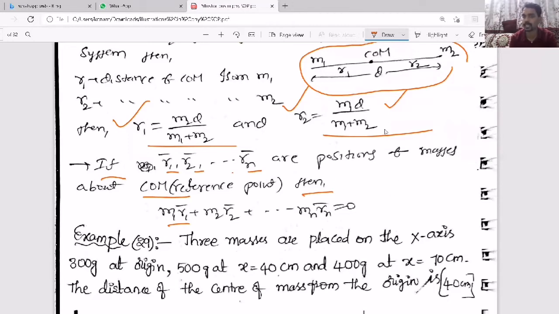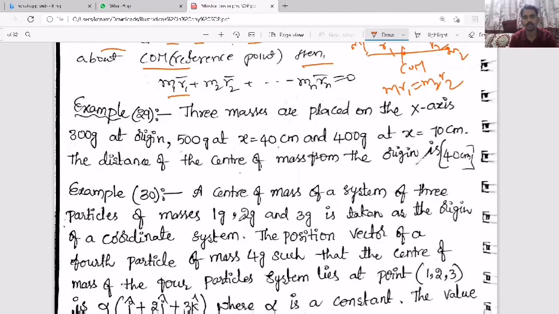As I explained just before, in a two particle system m1, m2 with the center of mass, r1 and r2 being the distances, about the center of mass m1 r1 equals m2 r2, because the vector m1 r1 plus vector m2 r2 should be equal to 0. That is, the sum of the product of mass and position about center of mass for a system of point masses is equal to 0.